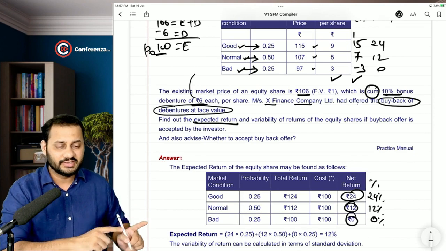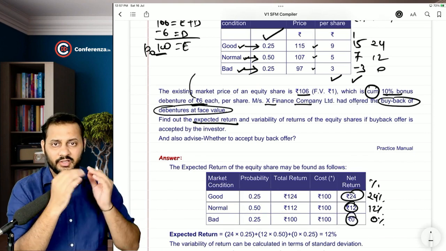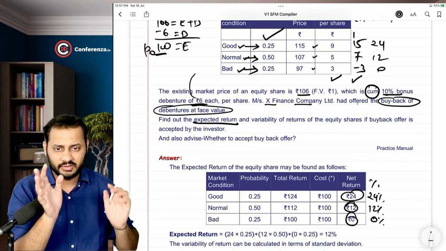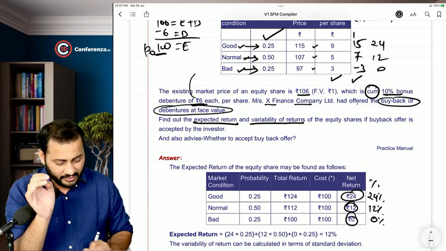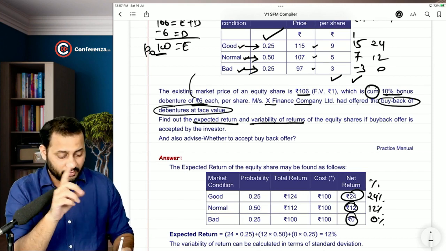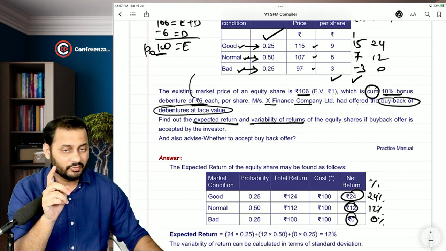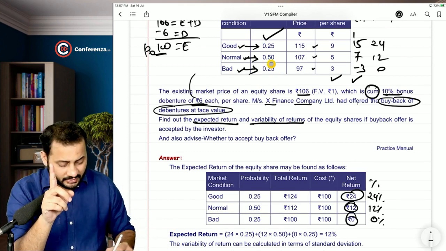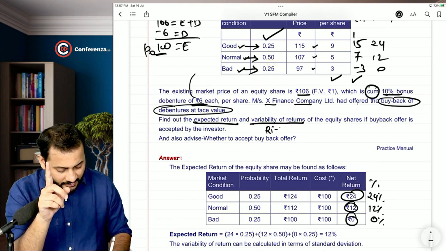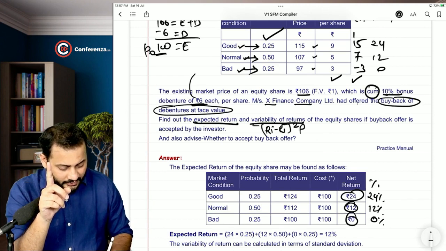24, 12 and 0 multiplied by this probability, 25, 50 and 25, and you will get the expected return. Variability of the returns given with the probability. You have to focus on one thing. The probabilities are given. So what will be the answer? Ri minus bar Ri square, then probability, then summation.